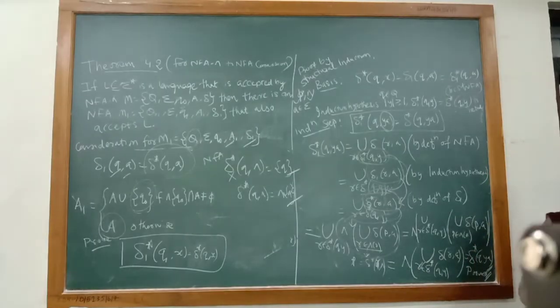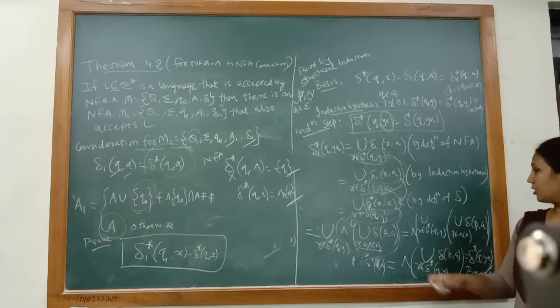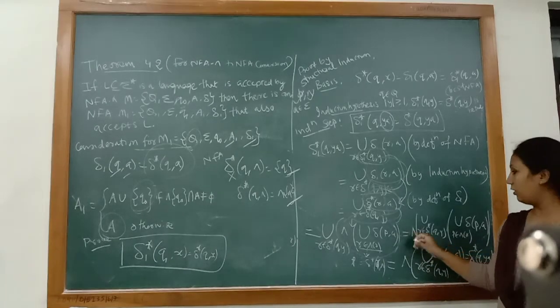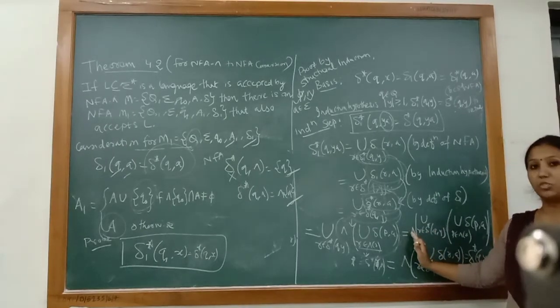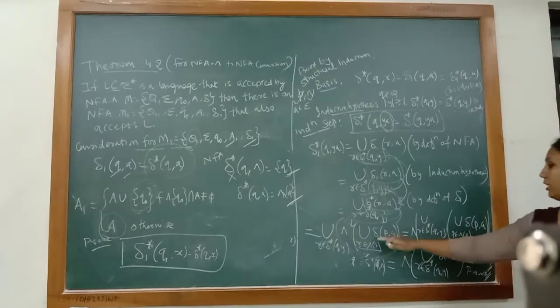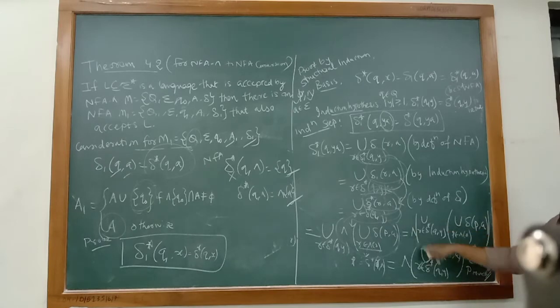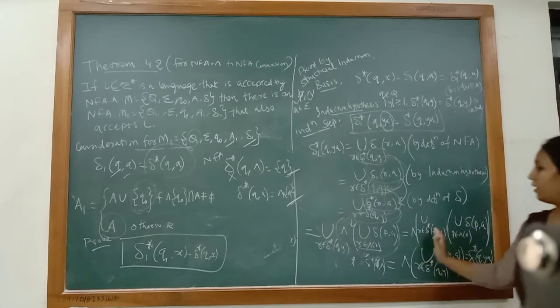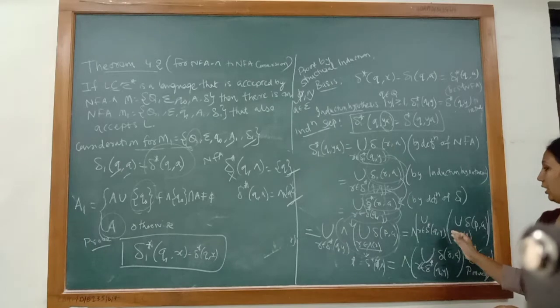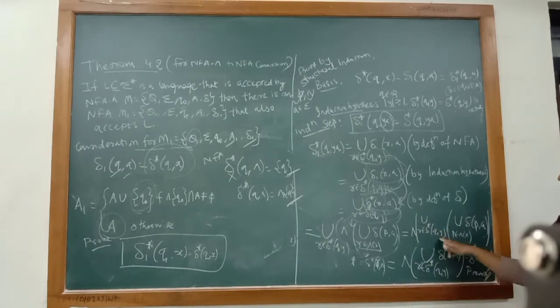Now there is a property of null closure: a union of null closures is equal to the null closure of the union. So what we can do is take out the null closure and rewrite it in this way: the null closure of the union over r belonging to δ*(q, y), in the bracket. I have not done anything new, we have only taken the null closure as common. So what we get is the union over r belonging to δ*(q, y), in the bracket, the union over p belonging to the null closure of r of δ(p, a).